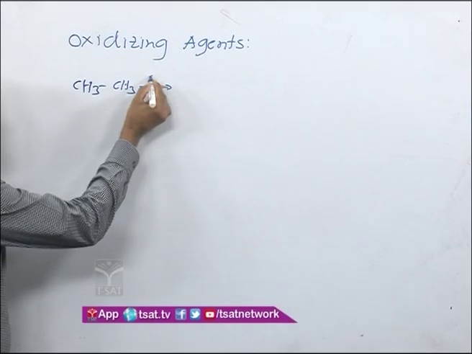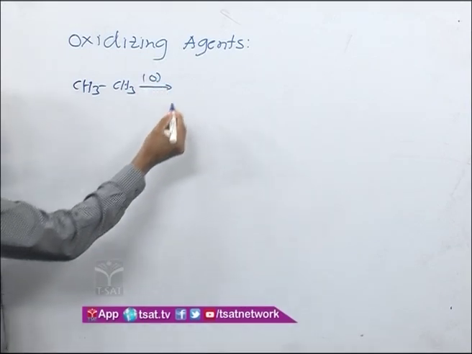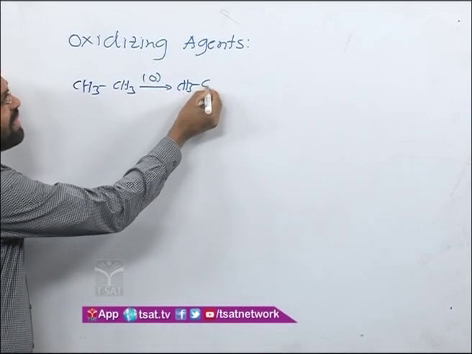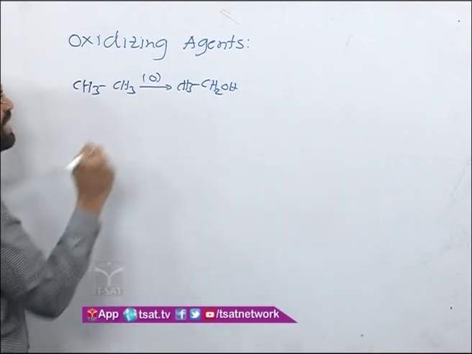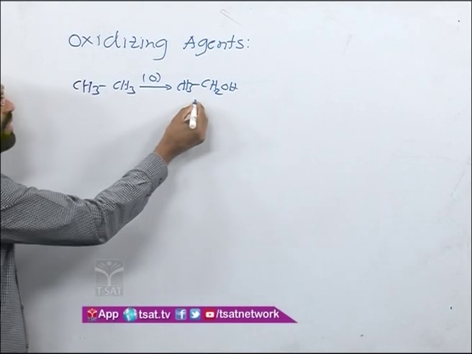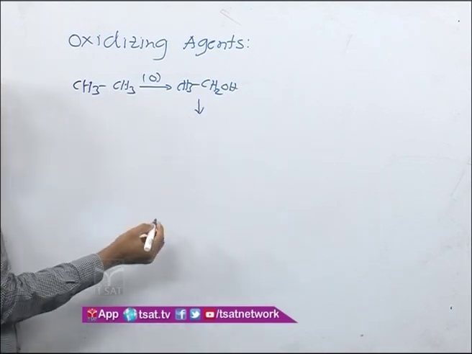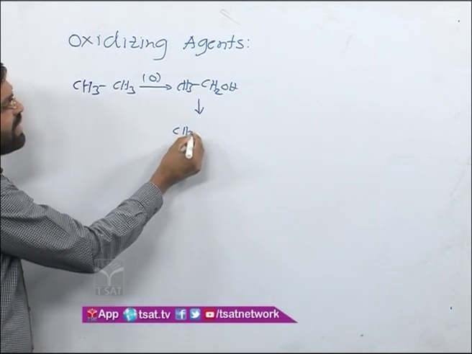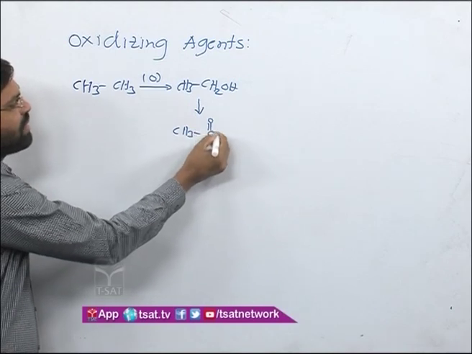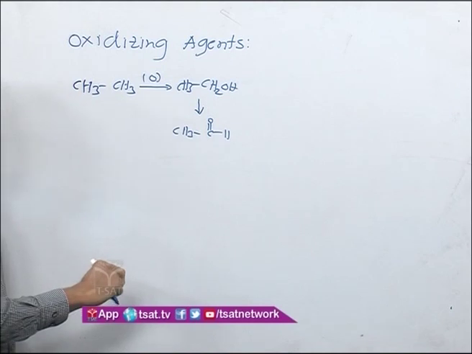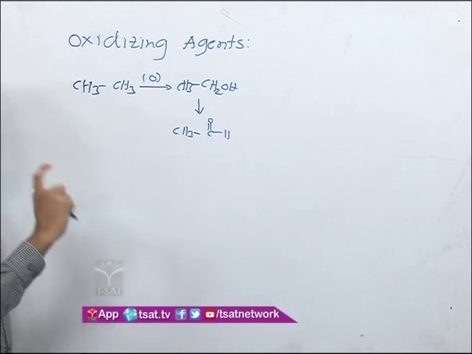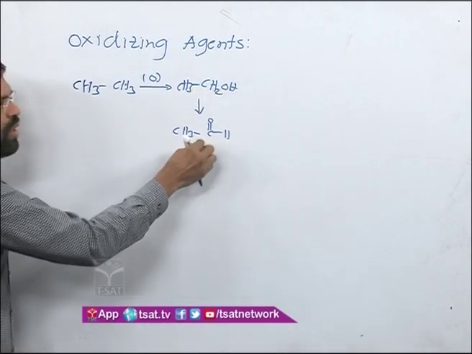Then I get CH3CH2OH, an alcohol. This is the oxidized product, because I am adding oxygen. If I add one more oxygen, it inserts into a C-H bond on the same carbon atom. Two OH groups on the same carbon are somewhat unstable, so water is eliminated and you get CH3CHO.